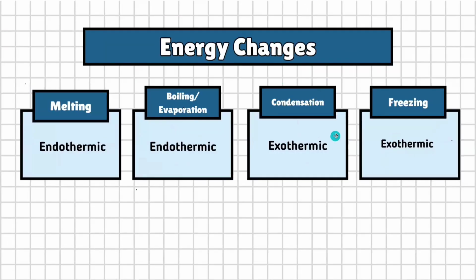So, condensation. Condensation is exothermic because you are decreasing the temperature of the particles. The extra heat or energy just goes into the atmosphere. The process in which energy is released from the reaction or from the mixture is called an exothermic process. And in the case of freezing, again, liquid is converting into solid and you are decreasing the energy of the particles. So it means that extra energy is released into the atmosphere, so this process is exothermic.